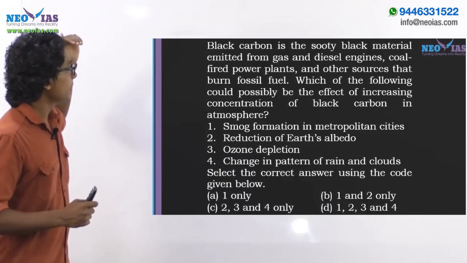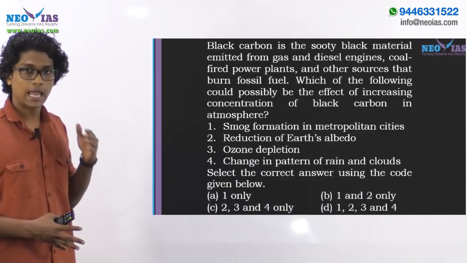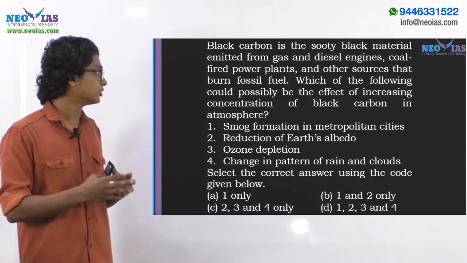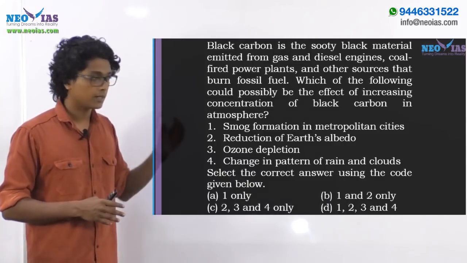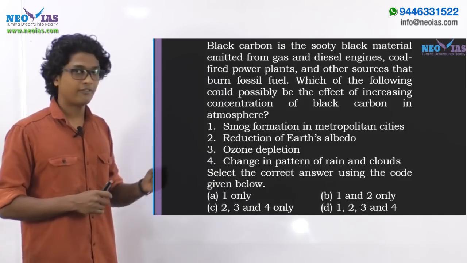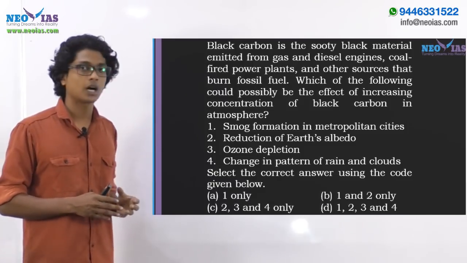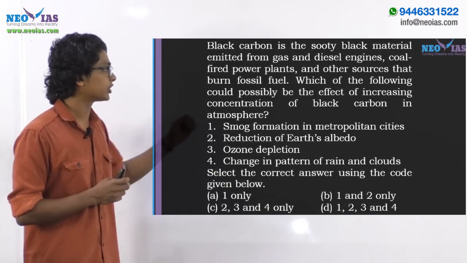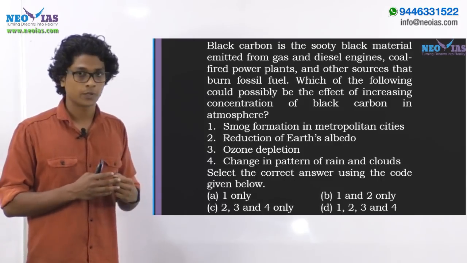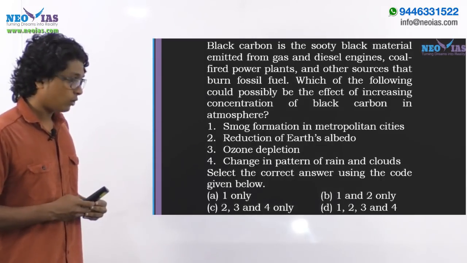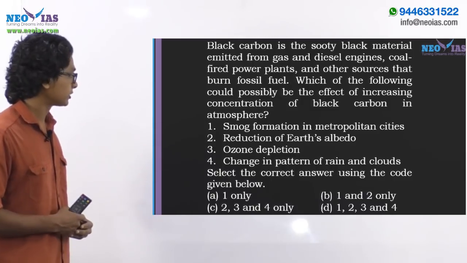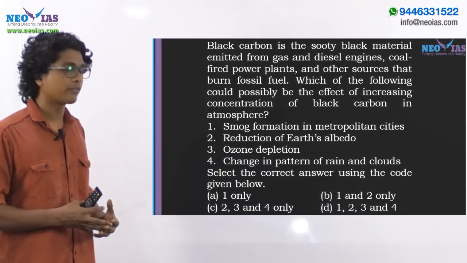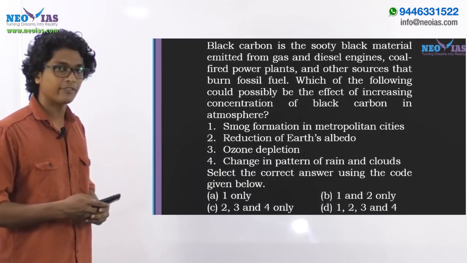Going through the question, black carbon is a sooty black material emitted from gas and diesel engines, coal-fired power plants and other sources that burn fossil fuel, right? Which of the following could possibly be the effect of increasing concentration of black carbon in atmosphere? So the question is regarding the effects of increasing concentration of black carbon in atmosphere. This is a four statement question, and among the options you can find smoke formation, Earth's albedo being reduced, ozone depletion, change in pattern of rain and clouds. So let's go through each of these effects.